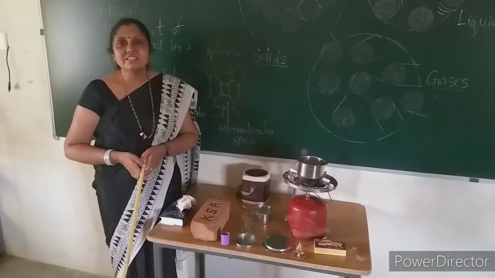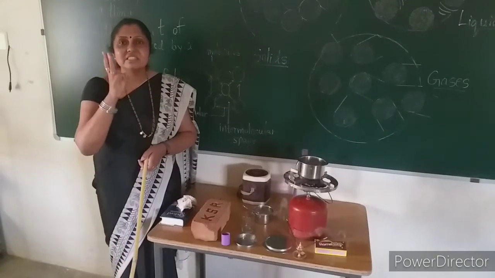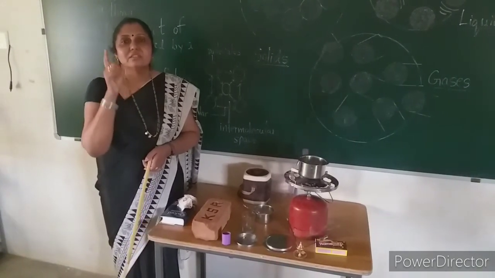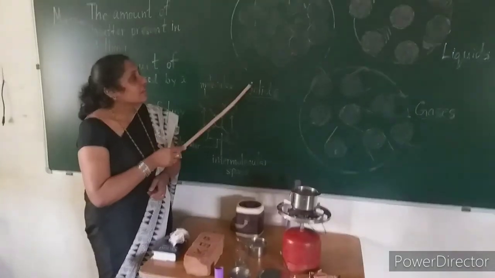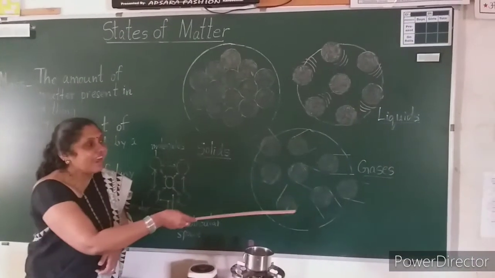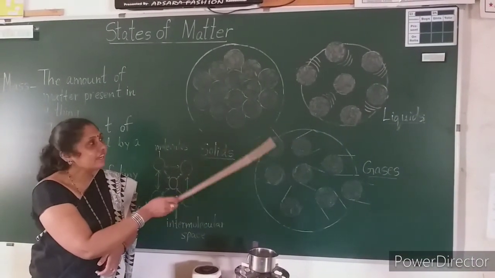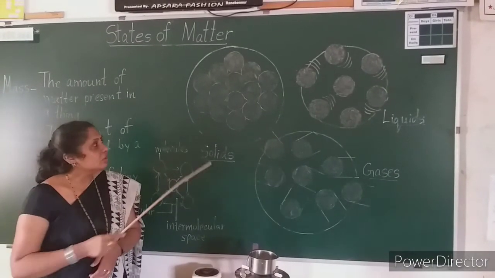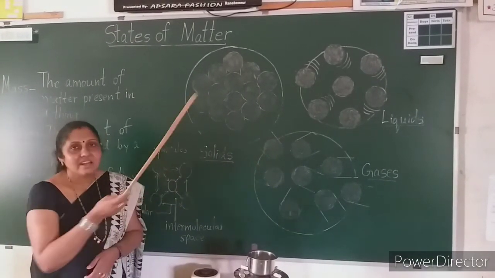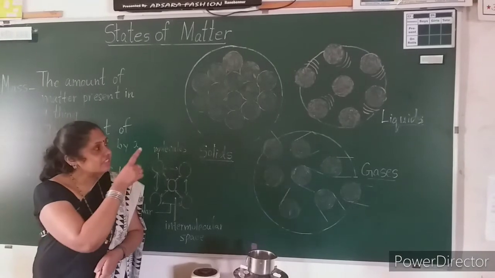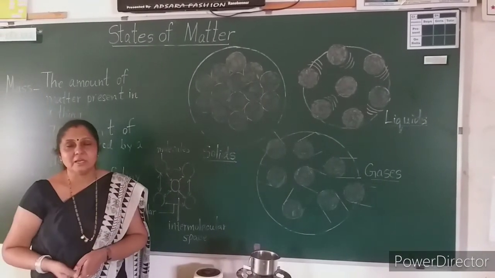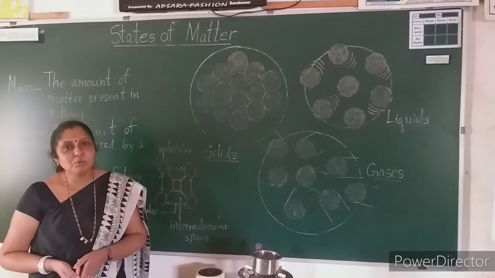So what have we studied today? The three states of matter: solids, liquids and gases. With that I have told you how the molecules are arranged in the different states of matter. Your textbooks are there.